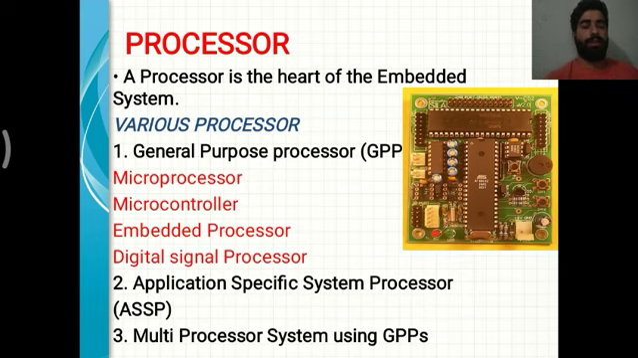And the last one we have is the digital signal processor. A digital signal processor is a single chip, very large scale integrated unit. It is used when digital signal processing functions need to be processed fast. So these are the processors.